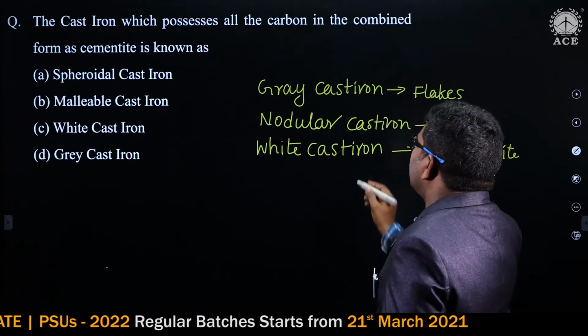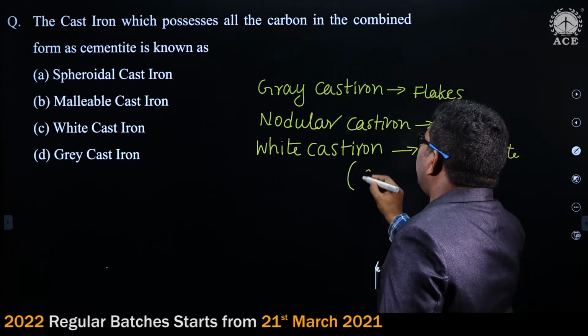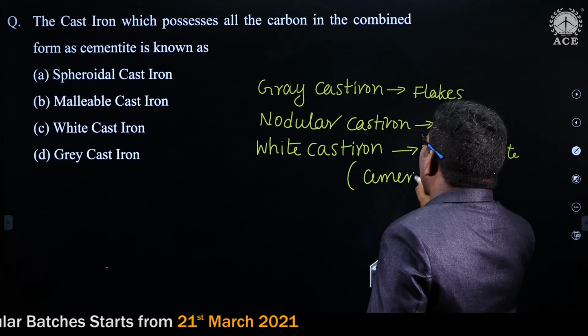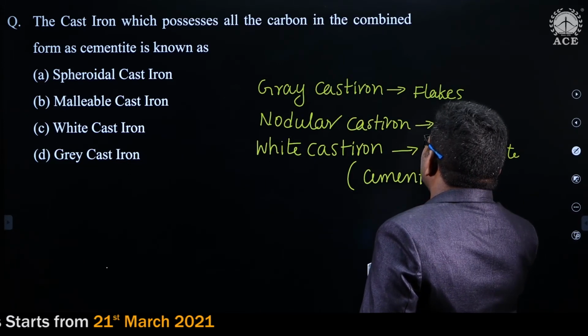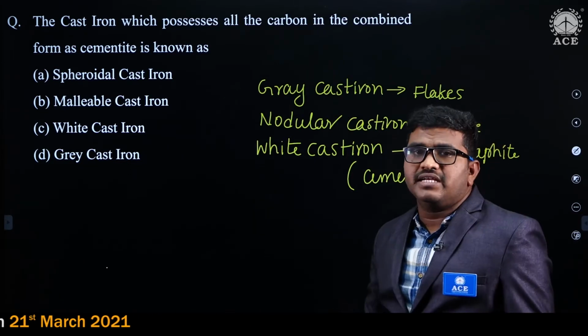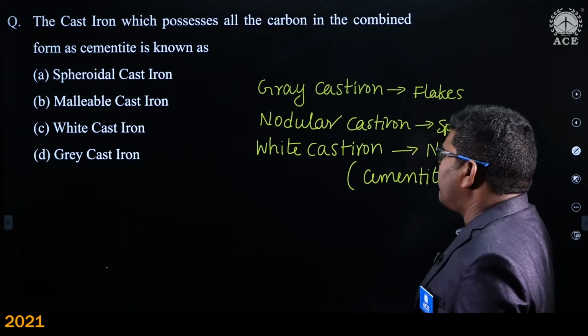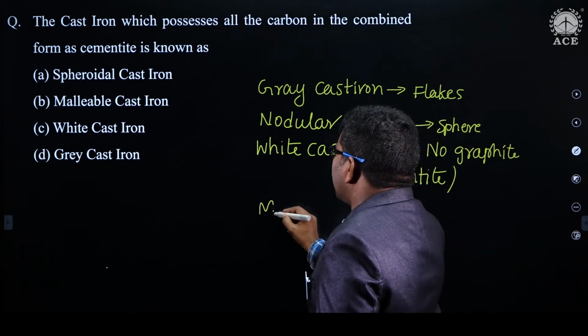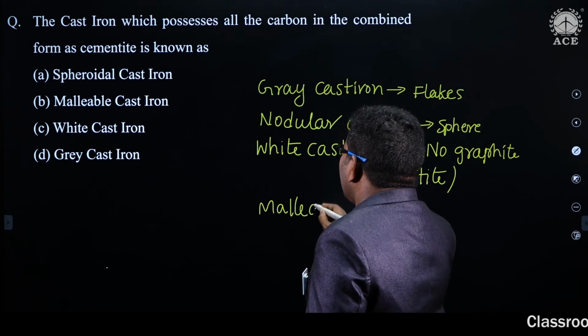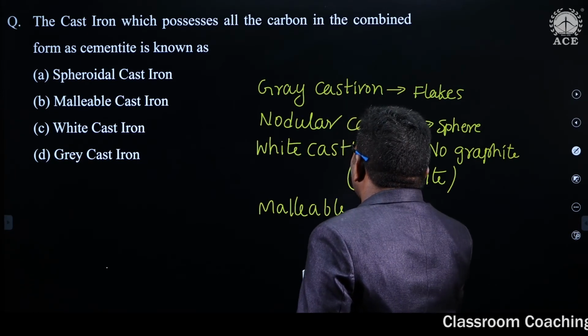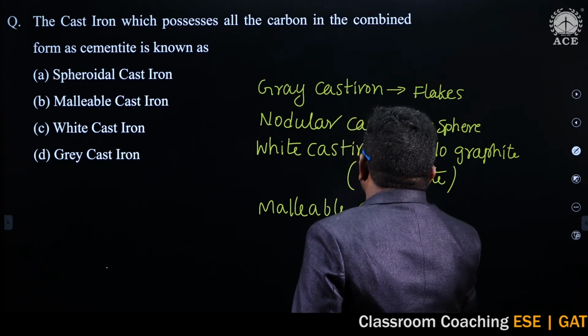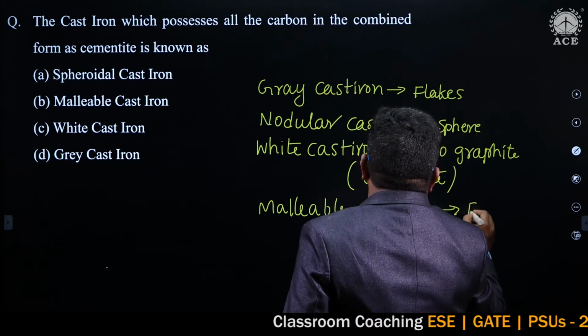Instead of graphite, it is present in the form of cementite. Cementite and pearlite structure it is having. And in malleable cast iron, graphite is present in rosette form.